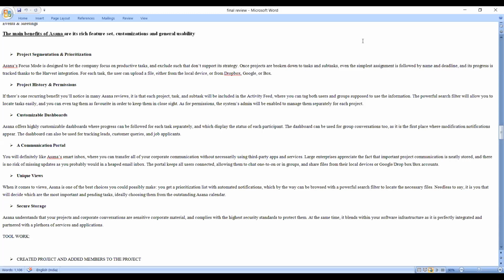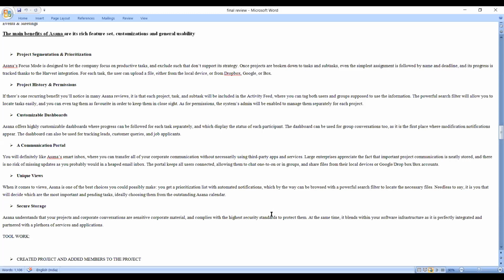A communication portal. You will definitely like Asana Smart Inbox, where you can transfer all of your corporate communication without necessarily using third-party apps and services. Large enterprises appreciate the fact that important project communications is neatly stored, and there is no risk of missing updates as you probably would in a heaped email inbox. The portal keeps all users connected, allowing them to chat one to one and in groups and share files from their local devices or Google or Dropbox.